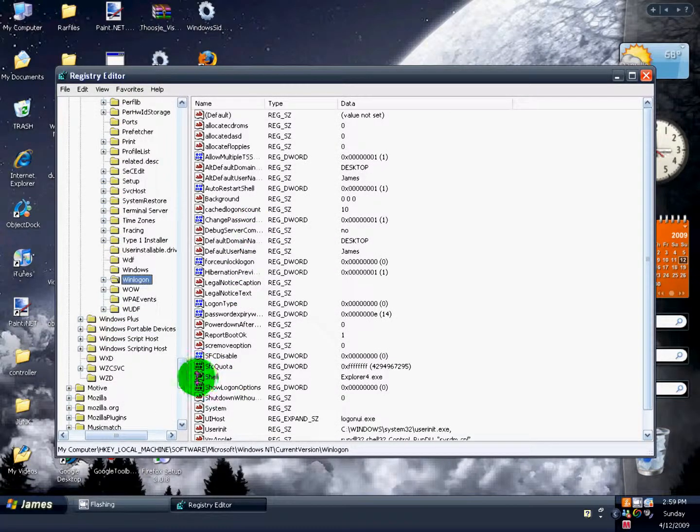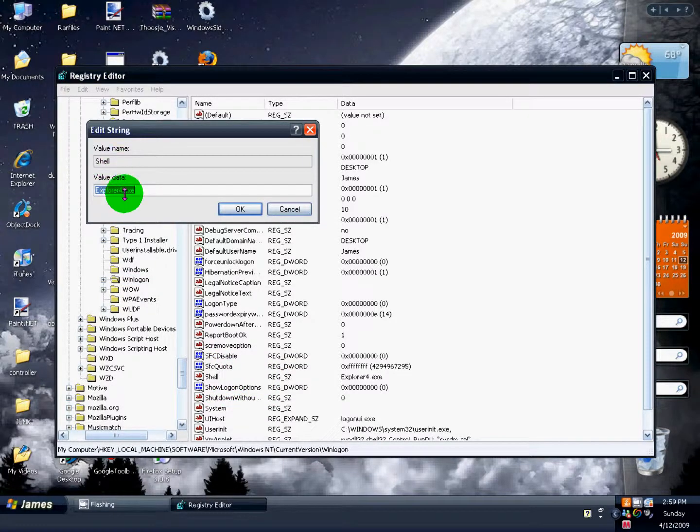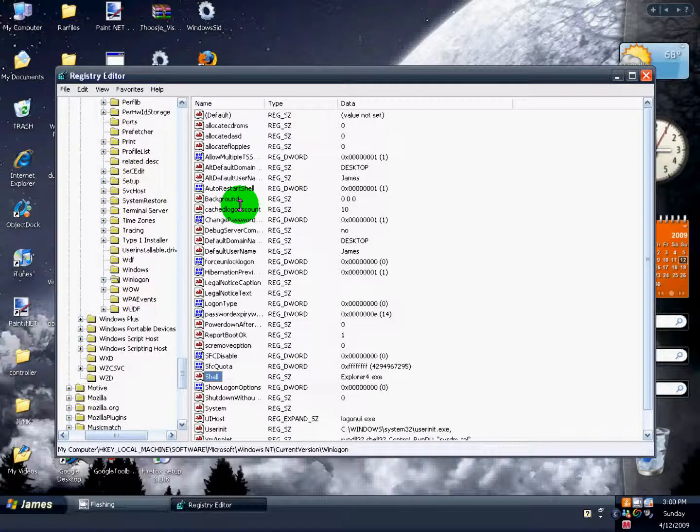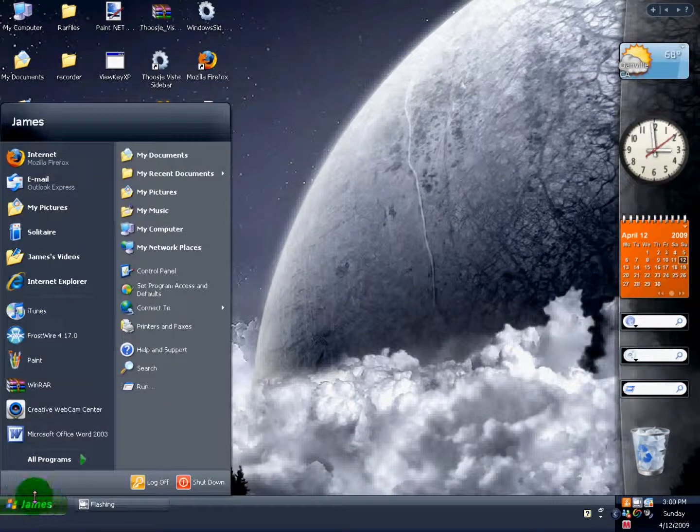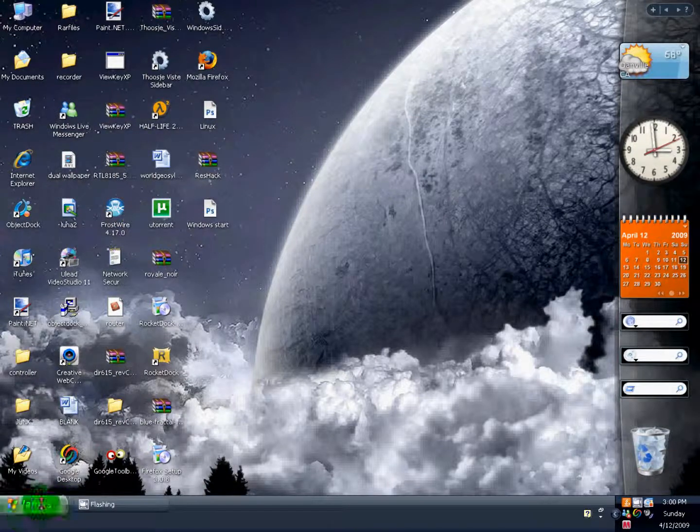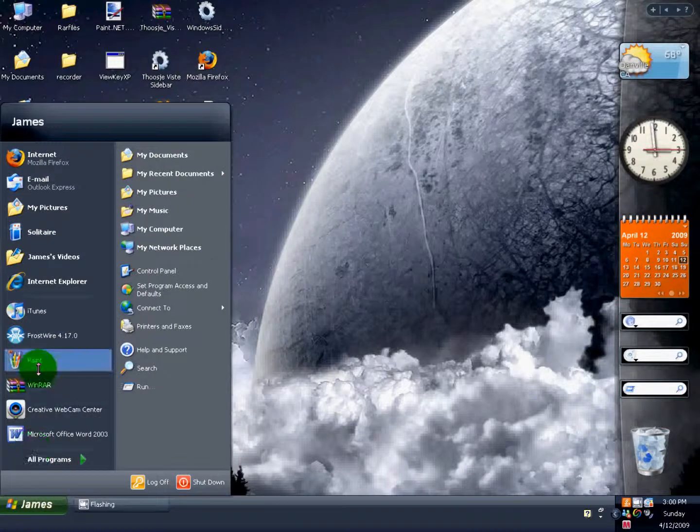Now you're gonna go through here and find, it's one page, shell. Double click, it'll say explorer.exe. I just do the number. We did 2, so I'm gonna click 2 and hit OK. Now it's gonna exit, and all you need to do is restart, and then when you hover over it, it'll say just click to start here.